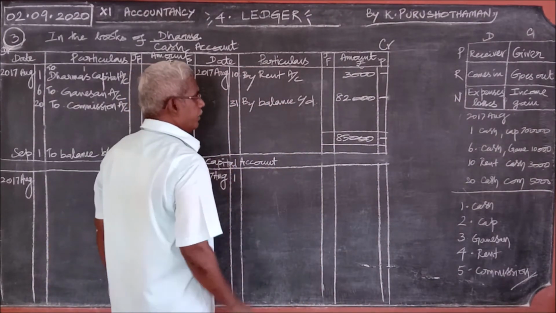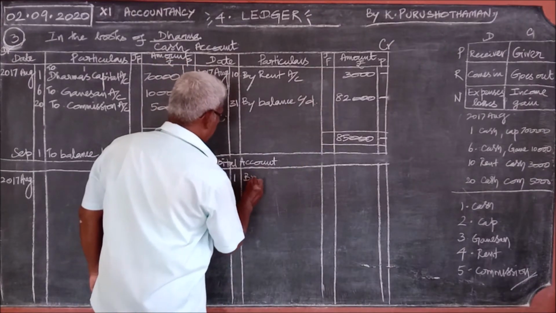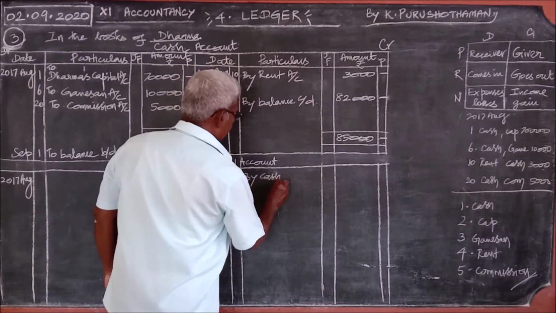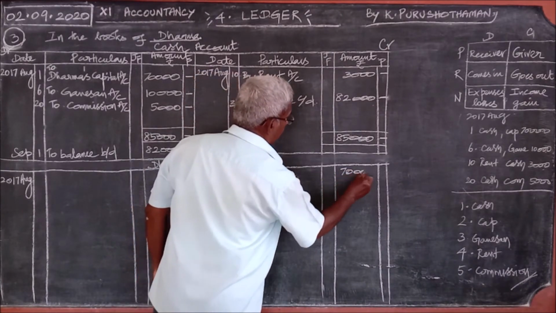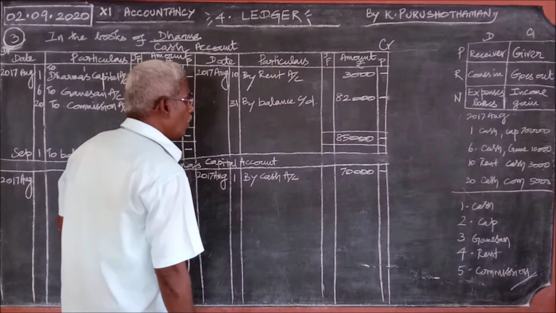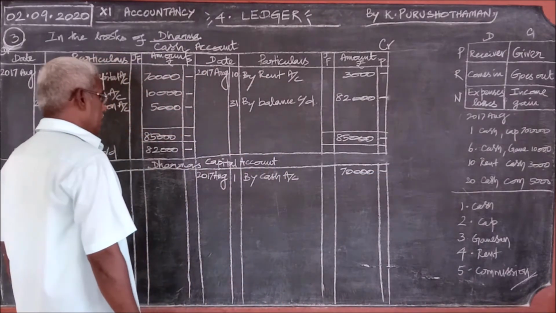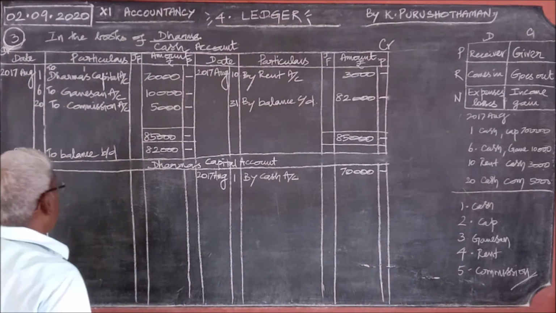What should be written? What is coming along with Dharma's capital? Cash. Therefore, by cash account, amount 70,000. There is no other entry for Dharma's capital, so we should close it now.